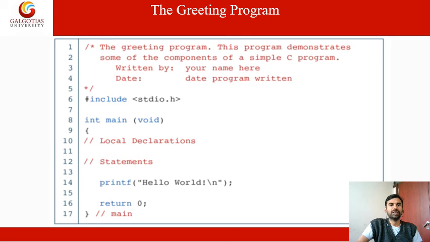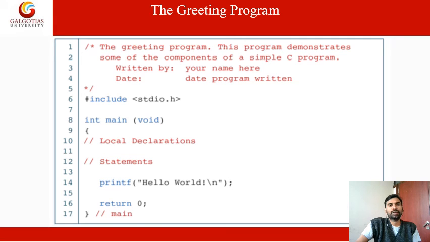In the greeting program, look at this: slash star and star slash are used for comments. This is to demonstrate some part.